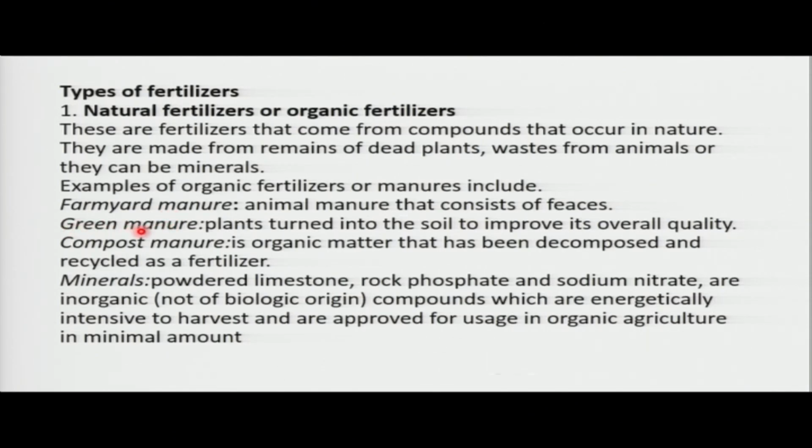We also have green manure, which is a product of plants, especially the green plants. You have your plants, you allow them to rot. You can also process them in factories. Give them a period of time. If it is green manure, it takes a long period of time, because you give these plants time to rot naturally. To rot what? Naturally. We also have compost manure, which is organic matter, normally obtained from organic what? Matter.